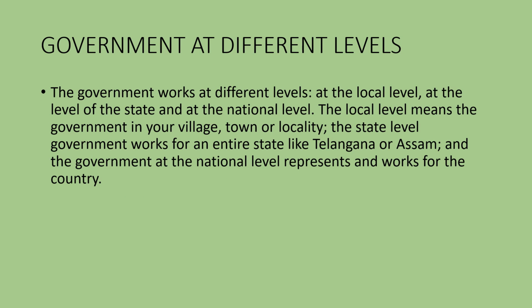Government at different levels. The government works at different levels: at the local level, at the level of the state, and the national level. The local level means the government in your village, town, or locality. The state level government works for an entire state like Telangana or Assam. And the government at the national level represents and works for the country on the whole.